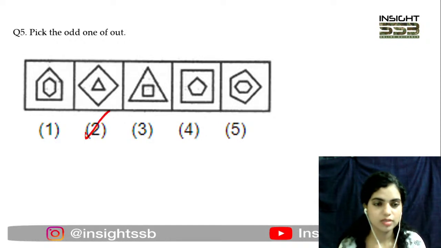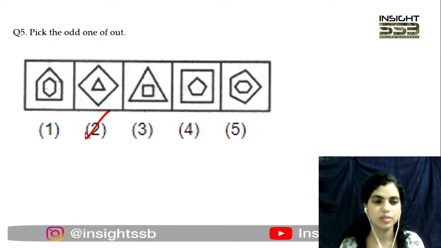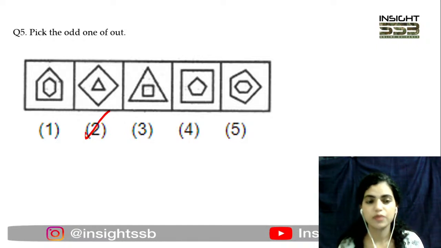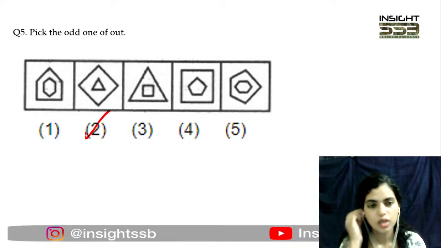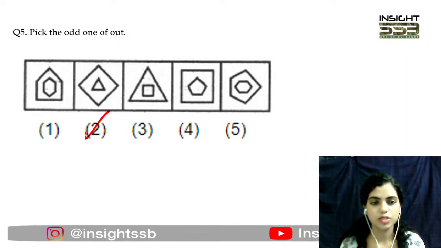Why so? Now you see in all of the rest options there is this outside figure which has another inside figure. Outside figure में जितने भी sides हैं, उससे एक side ज़्यादा आ रहा है उसके inside figure में. For example, first में outside figure is a pentagon और अंदर वाला figure is a hexagon, one side extra है ना. Same is happening in 3, 4 and 5. But when it comes to option number 2, the outside figure has 4 sides while the inside figure has 3 sides. So that is odd one out here. So that is why we are going with option number 2.